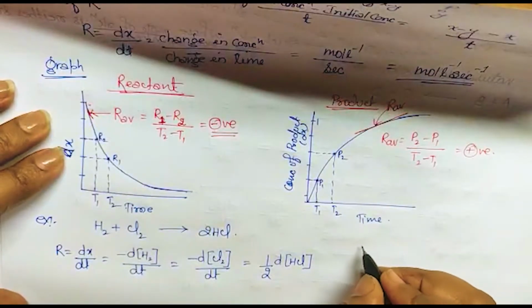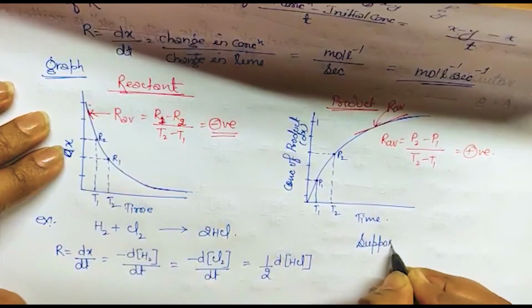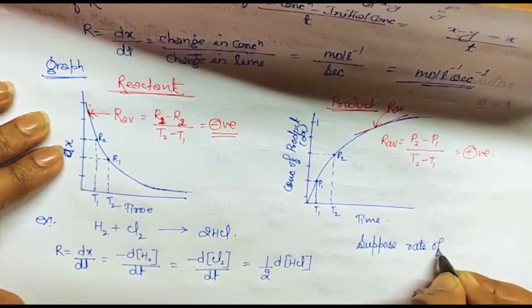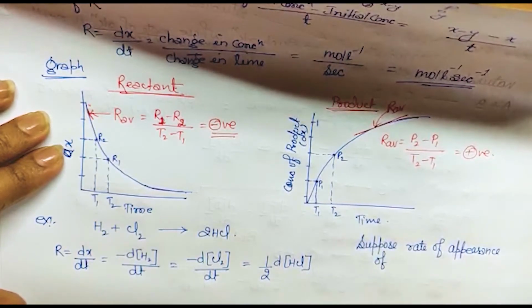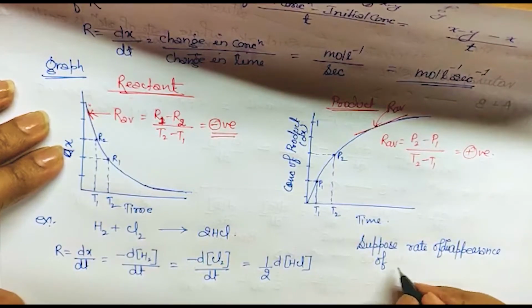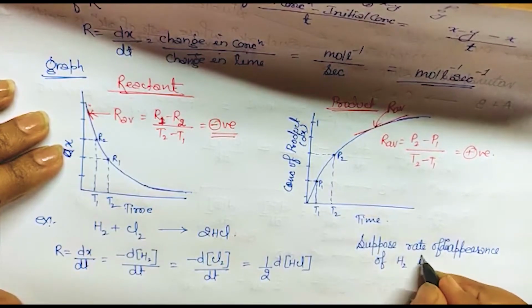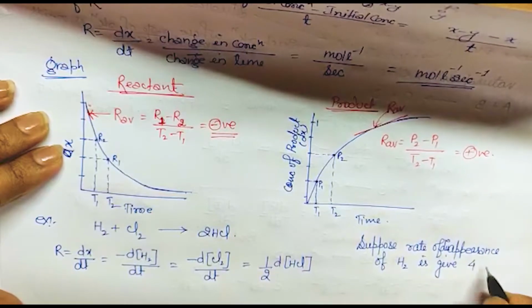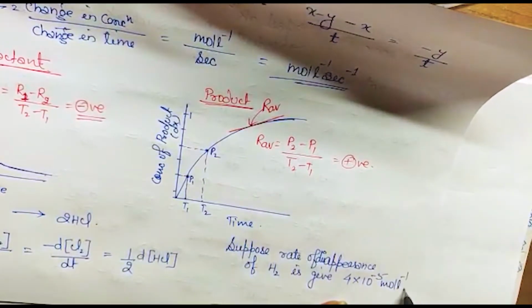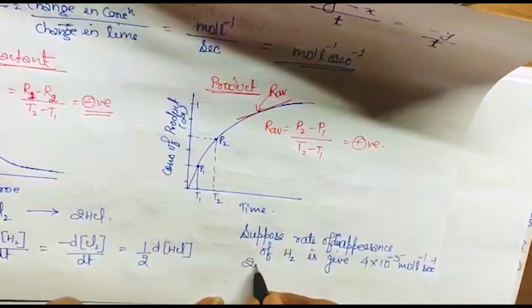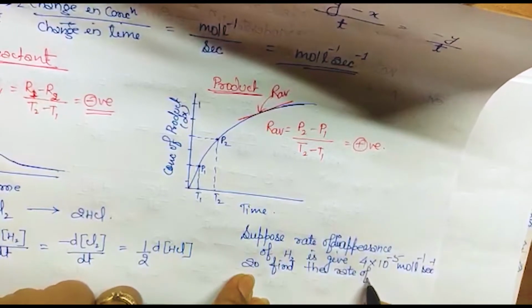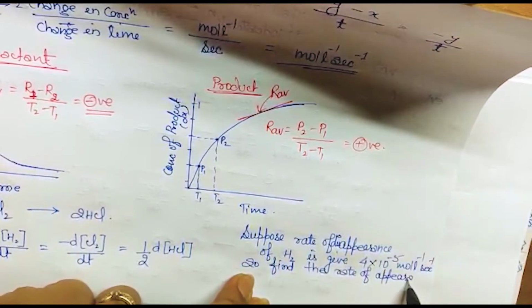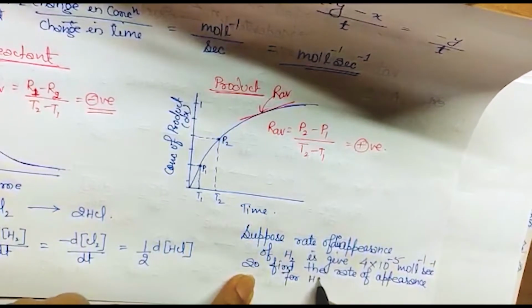Suppose in this case the rate of disappearance of hydrogen is given as 4 into 10 to the power minus 5 mole per liter per second. So find the rate of appearance for HCl. Can you find it?